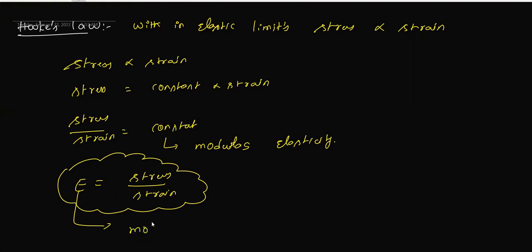And what is meant by modulus of elasticity? The ratio of stress to strain is called modulus of elasticity. Within elastic limits, stress is directly proportional to strain, so if you remove the proportionality, we get a constant. Stress by strain equals a constant. That is called modulus of elasticity. The symbol is E. E equals stress by strain.